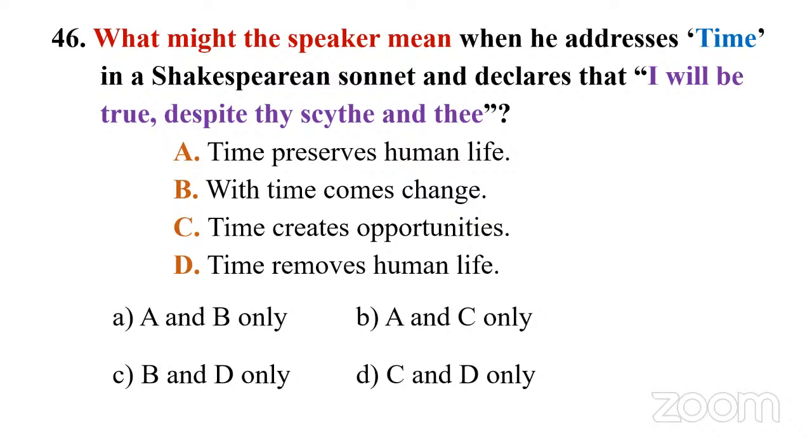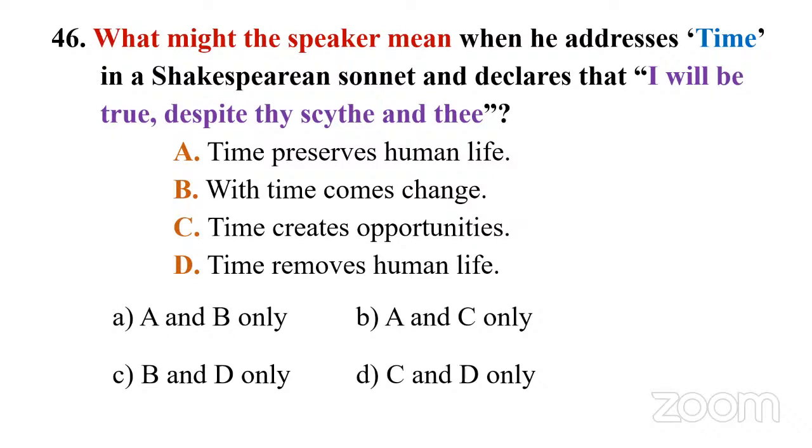So before you choose the answer, spend some time on the question. Number one, time is personified here. That's very clear, right? And I would say you need not have read this particular Shakespearean sonnet. There's no need. There is a clue in the question itself. I will be true. Okay, fine. The next word is a key, despite thy scythe and thee. Despite is a negative word. So despite thy scythe and thee, I will be true. There's a kind of negative element in the context. All right. So if you know that, then go for the option where you have some negativity, right?